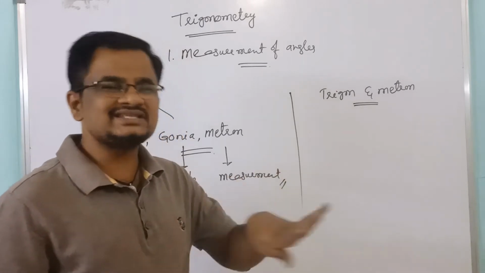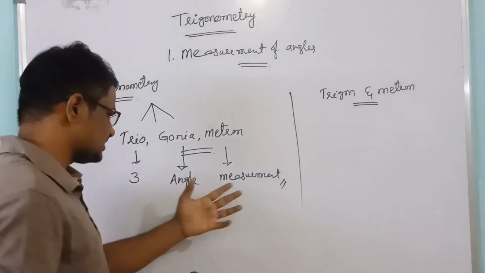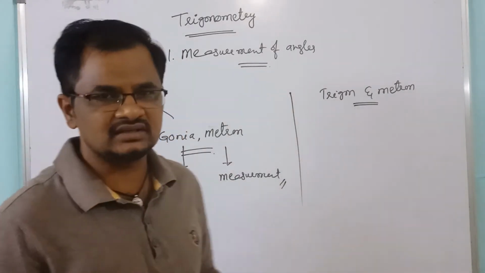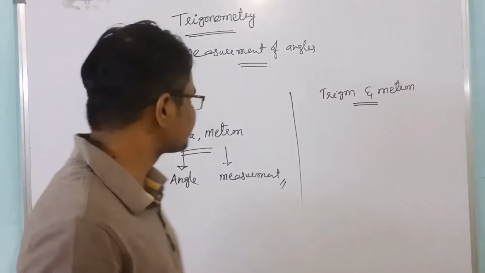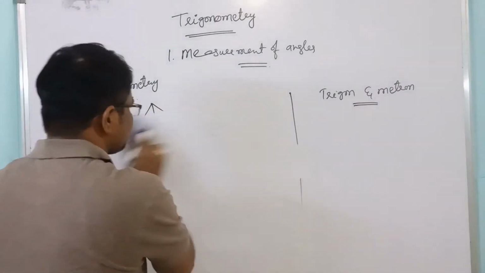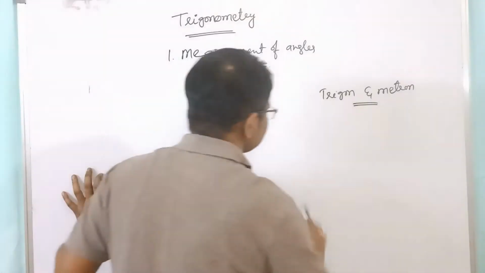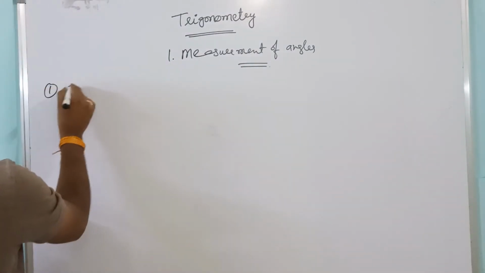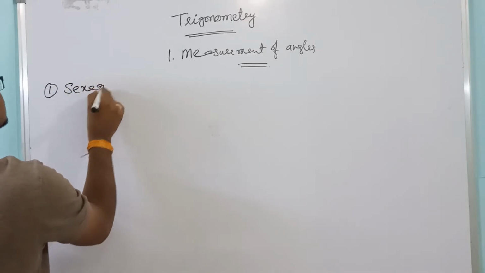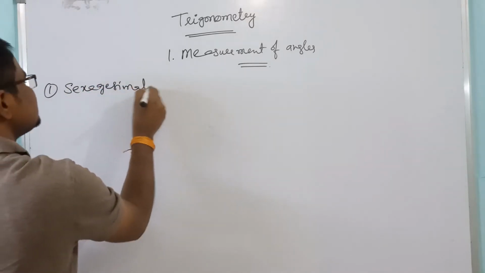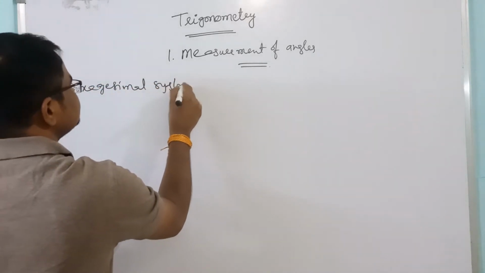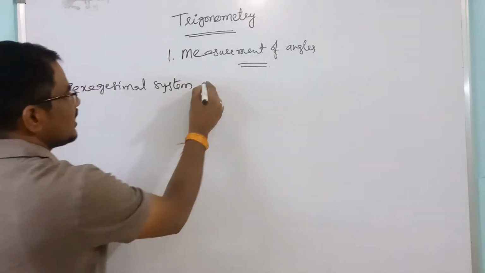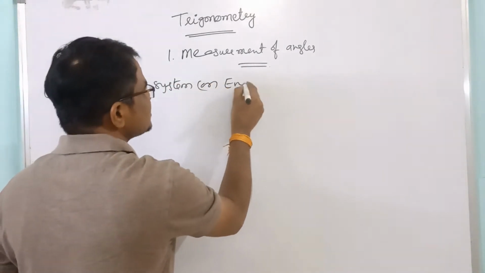There are three systems. What are they? Three angles means there are three systems to measure the angles. In that, the first one is the sexagesimal system, or English system.